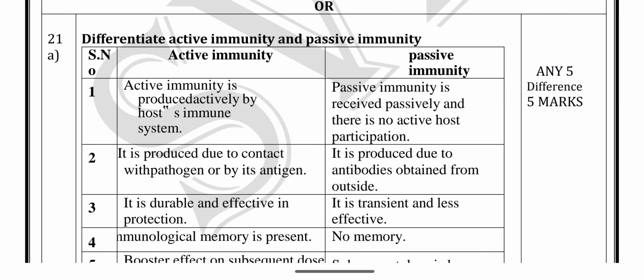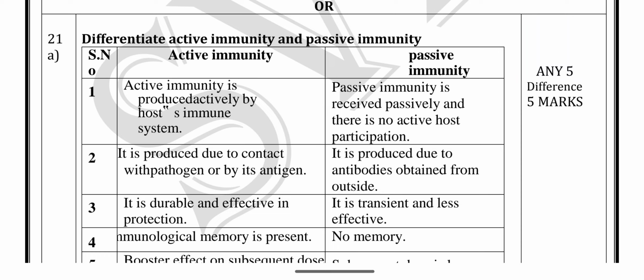It means we have to take antibodies for any problems, we have to inject them. Likewise, this is passive immunity. Active immunity is produced due to contact with the pathogen or its antigen.